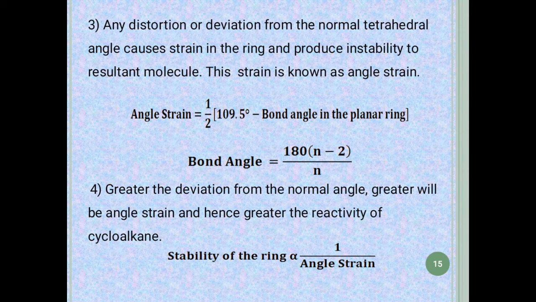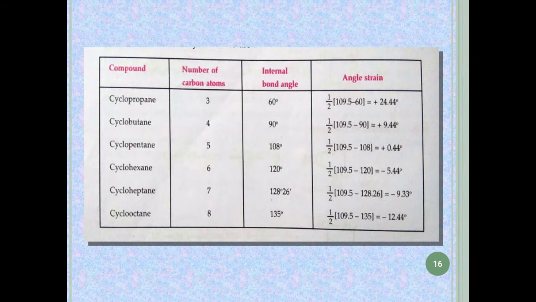So from this table we can see that cyclopropane has 3 carbon atoms, and therefore its bond angle will be 60 degree, which can be calculated from the formula. And then angle strain is calculated, which was obtained as plus 24.44 degree.